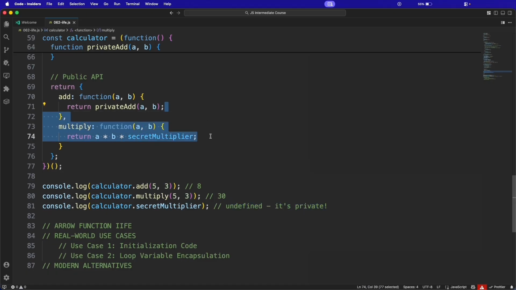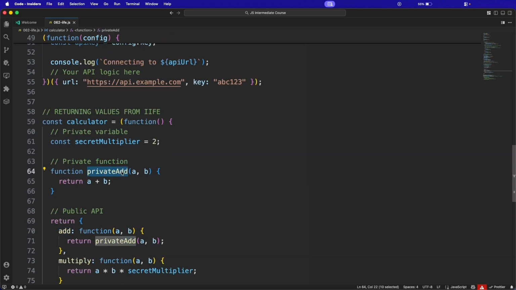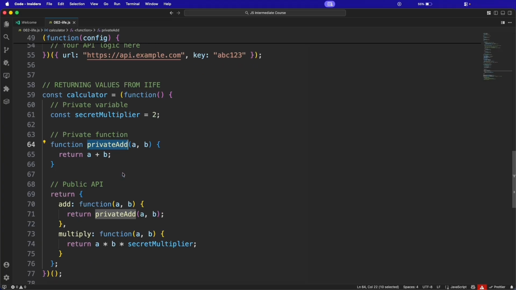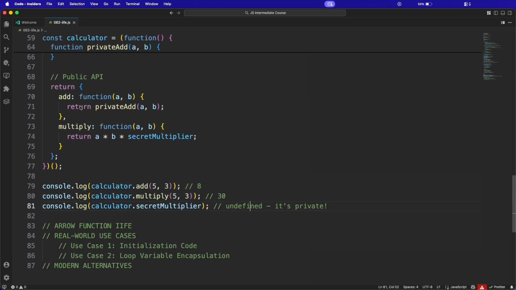If I say clearly, this is the module pattern. The IIFE creates a closure that keeps the secret multiplier and the private add hidden. Private add will be hidden, while exposing only the method we want to be public. So this is the use case. That's why when we are trying to access the private, it's showing undefined. But when we use the public function and try to execute, it's showing the correct result.